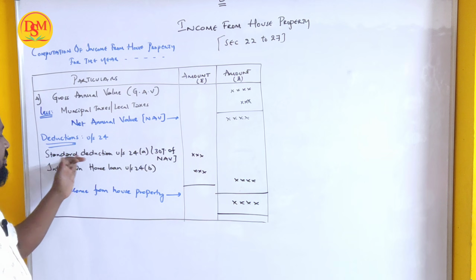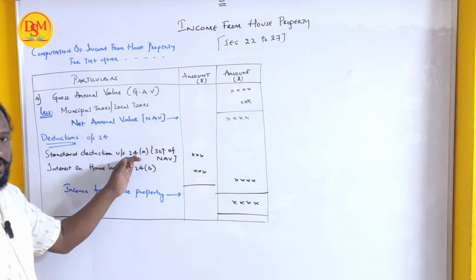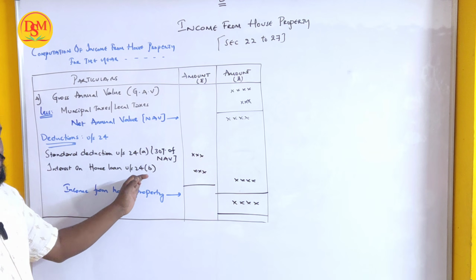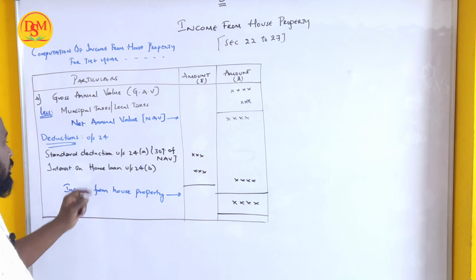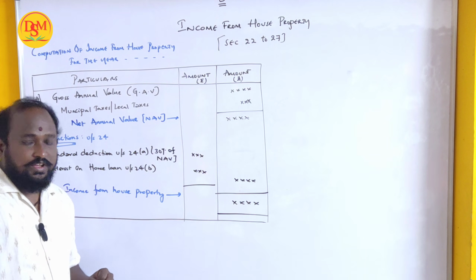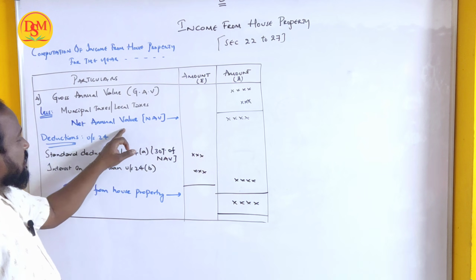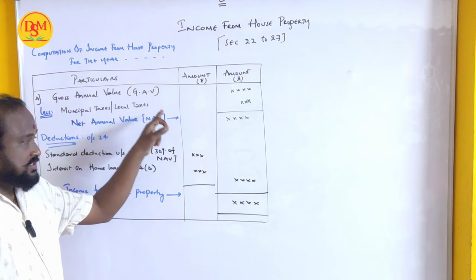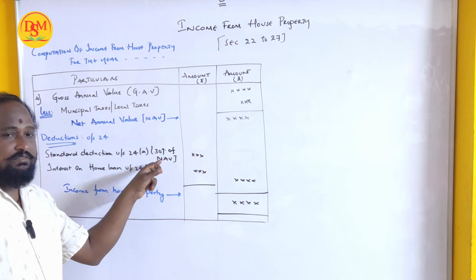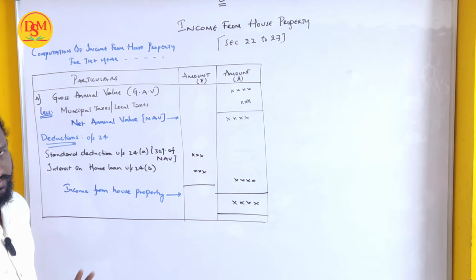First is standard deduction under section 24A and interest on home loan under section 24B. So what is 24A? Standard deduction is 30% of NAV, net annual value. If net annual value is there, on that net annual value we have to calculate 30% as deduction.